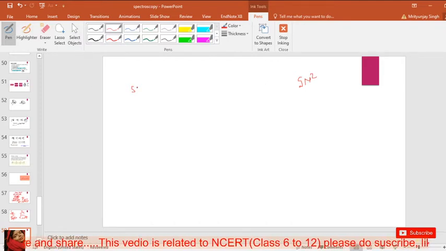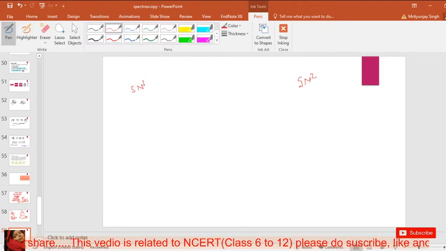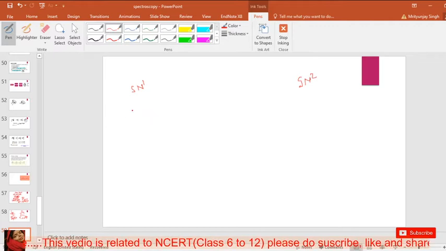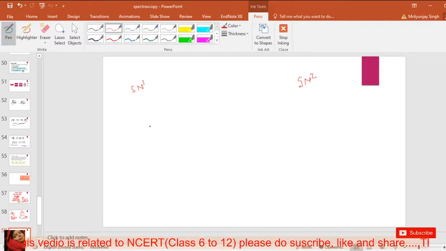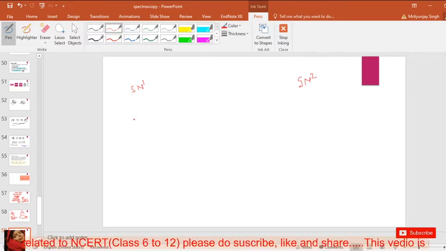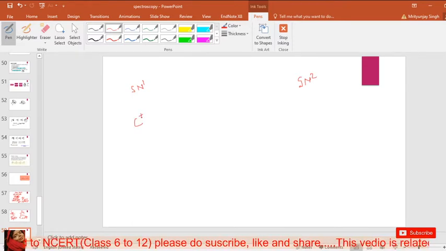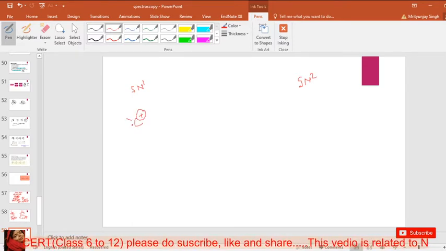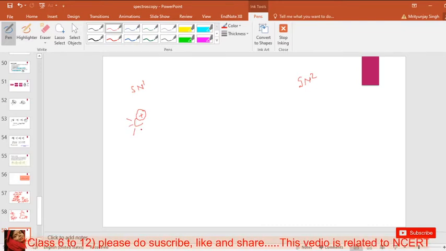So why is the SN1 reaction affected by the solvent effect? Because in the SN1 reaction an intermediate is formed, a carbocation, where the carbon already has a positive charge.